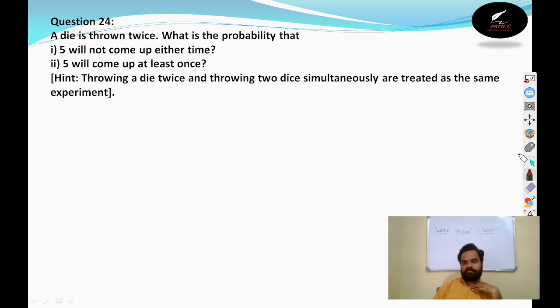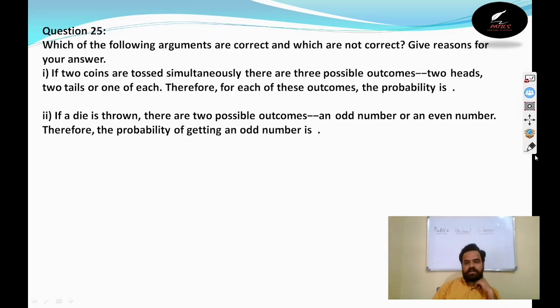Okay guys, can we go for the last question of this exercise? Which of the following statements are correct and which are not? Give reason for your answer. They are asking whether the given probability is true or not. Whether the given statement is correct or incorrect. If two coins are tossed simultaneously, there are three possible outcomes: two heads, two tails, or one each. Therefore, for each of these outcomes, the probability is 1 by 2, they were giving. It is not like that.